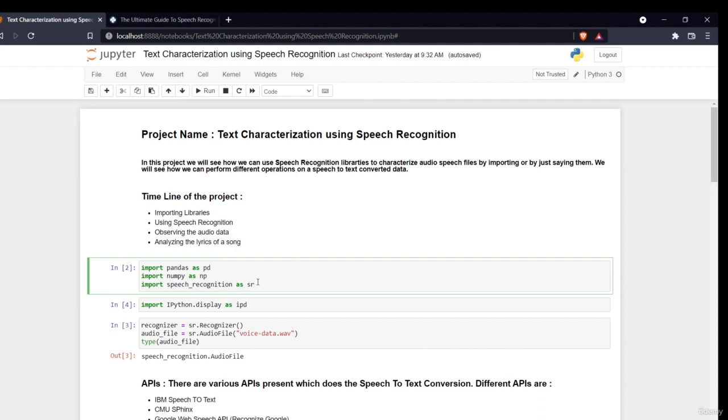Remember, this project which I am doing is inside the Jupyter notebook. You can also perform this using the Google Colab environment. Jupyter notebook is a basic local running environment, an IDE just like any other IDE, like PyCharm or Visual Studio Code, so it runs in an offline mode.